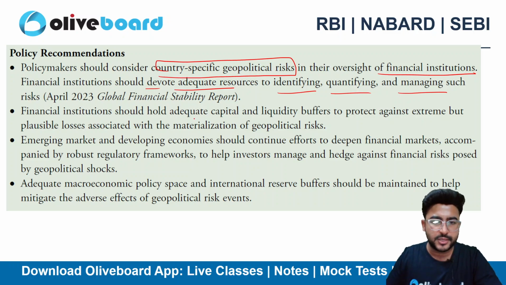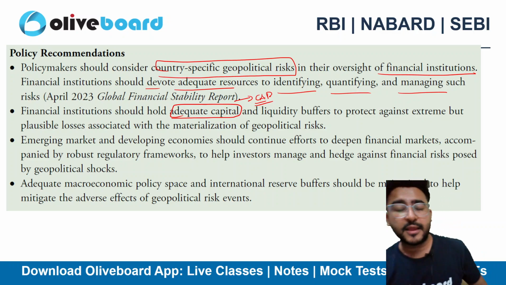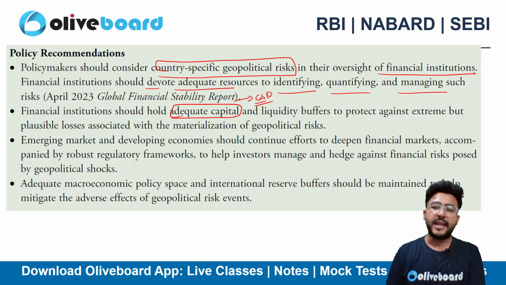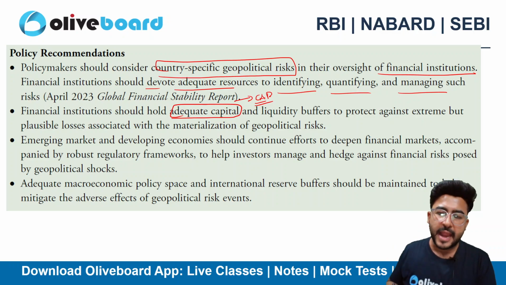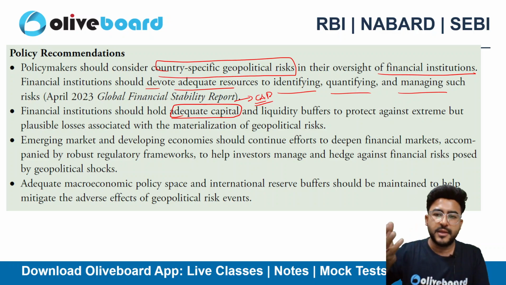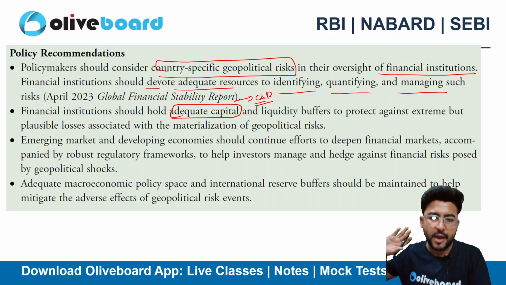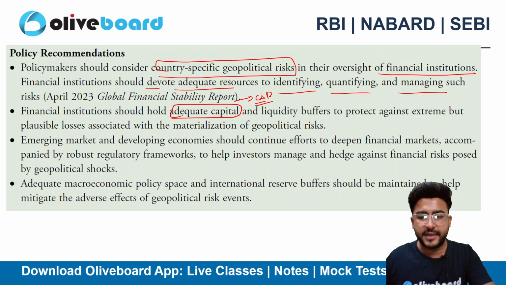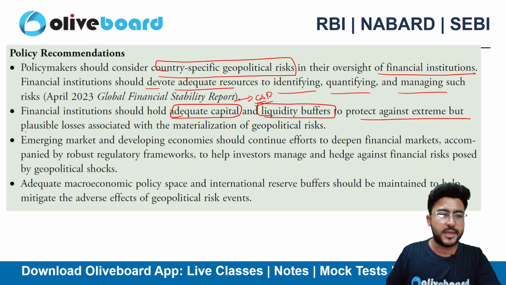Then financial institutions must hold adequate capital, that means your capital adequacy ratio should be good enough, right? There is worry about the internal frameworks that banks are using, which can understate the risk-weighted assets and overstate the capital adequacy ratio, which is actually not there, right? The risk is high, however your capital adequacy ratio is showing that your capital is adequate, while the actual scenario is completely different, right? And you need to maintain adequate liquidity buffers as well to protect against the extreme, but